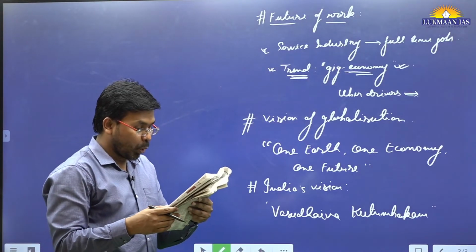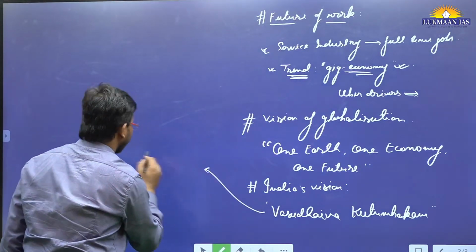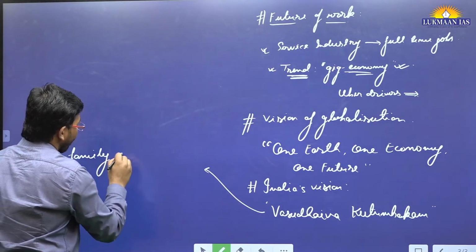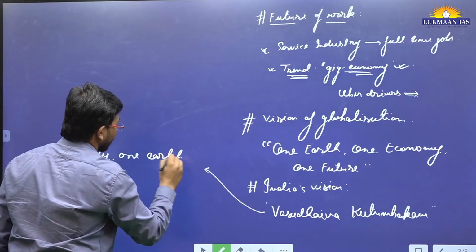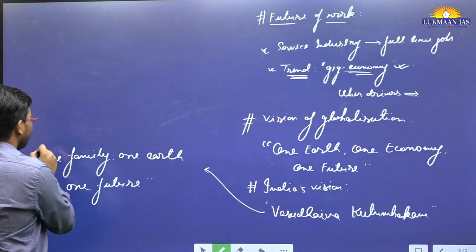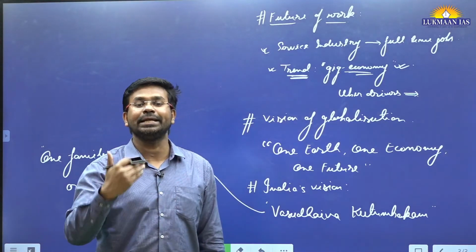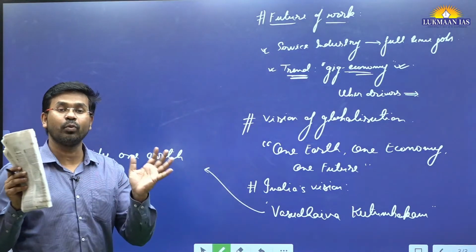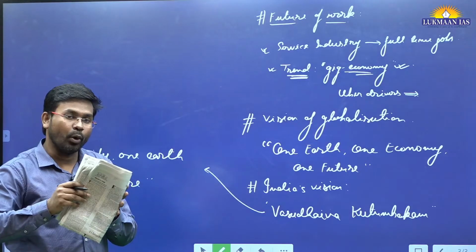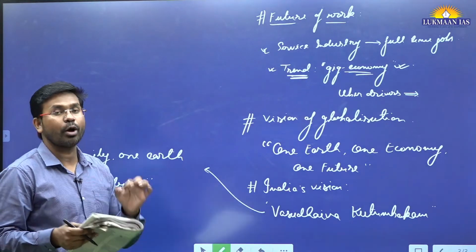It means one family, one earth, one future. That's the thing. This is the concept of Vasudhaiva Kutumbakam. It is an ancient concept that emerged in Indian civilization. So India has a different world vision. We see the entire world as one family, all the people as part of one family. We see it as one earth, and we see one common future for all of us.